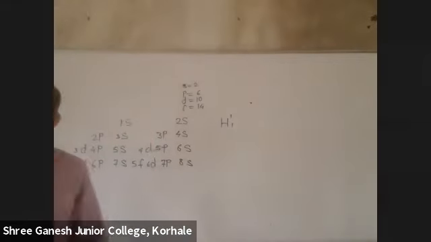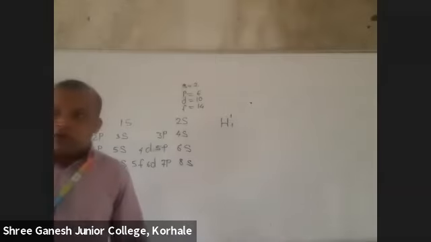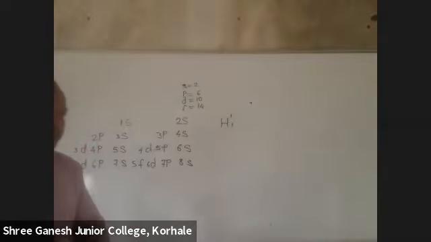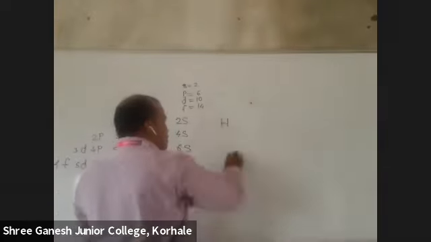Okay. For electronic configuration, what do we need? We need the atomic number. Correct, no? Atomic number is the number of electrons. Electronic configuration means what? Arrangement of electrons in different shells is called electronic configuration. So are we concerned about mass number? No. So I'm just writing the atomic number. Hydrogen, 1.